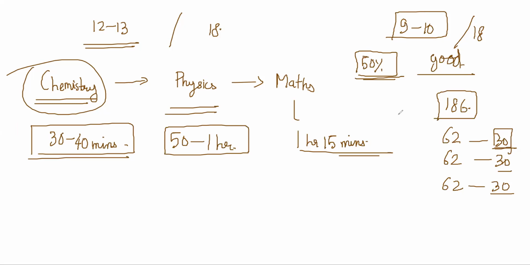Getting 30 marks in 1 hour is not very hard. You can solve 8-9 questions and you'll get 30 marks. 8-9 questions in 1 hour is a lot of time to solve, right? So you have to realize that it's not some difficult target. If you are doing it well, then attempt more. But if it is feeling like a difficult paper, then stick to your 9, 10 correct that you need to get each hour. And don't rush or panic. It might look scary, but it's actually not going to be so hard.